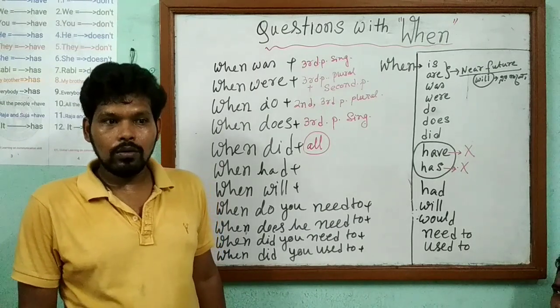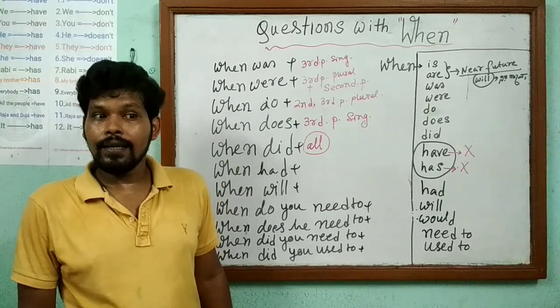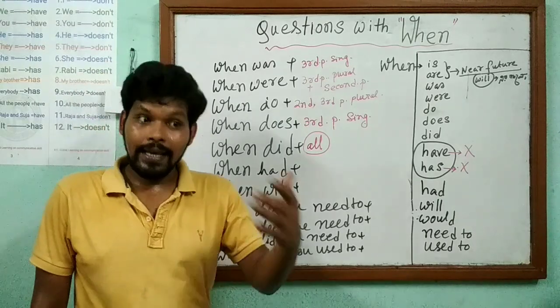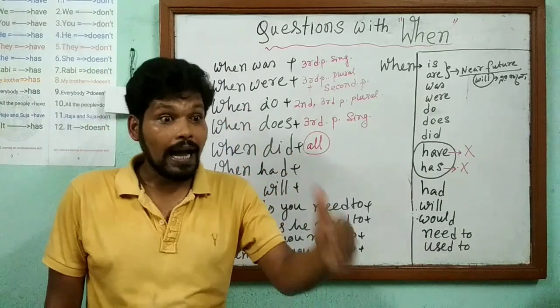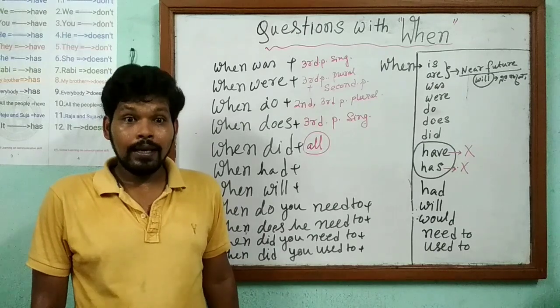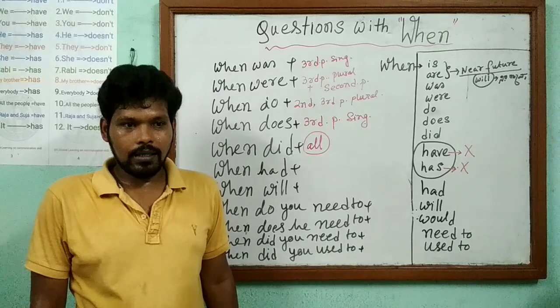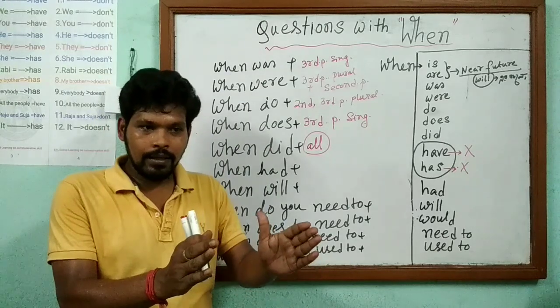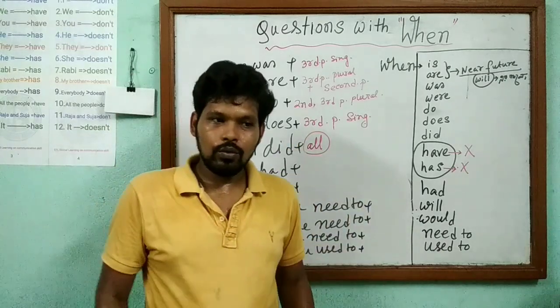I called you at 7 o'clock. When did he cry? He cried last night. So when did, then answer will be V2.